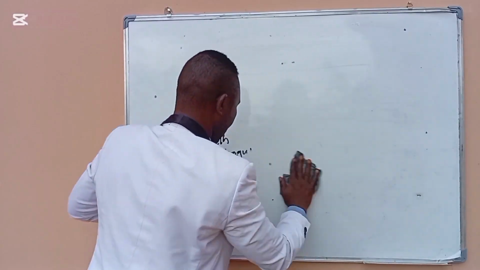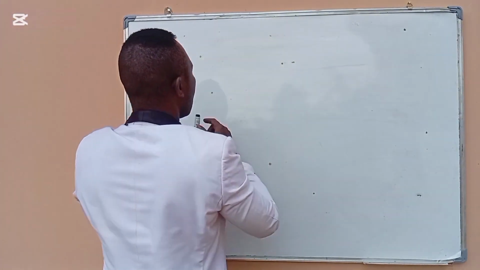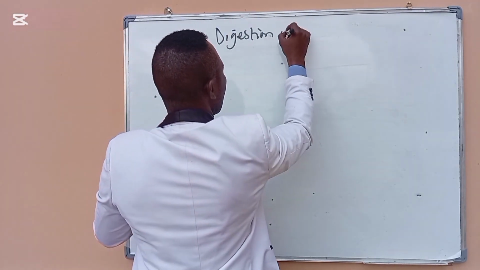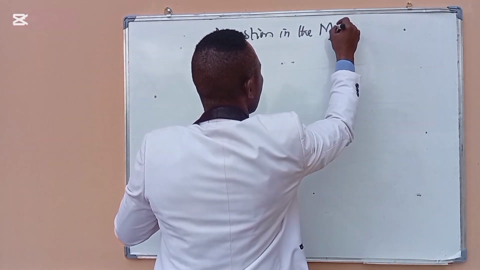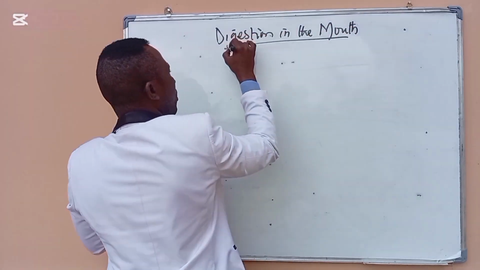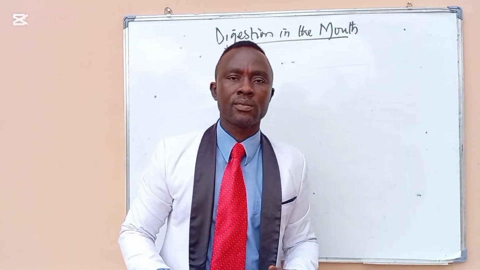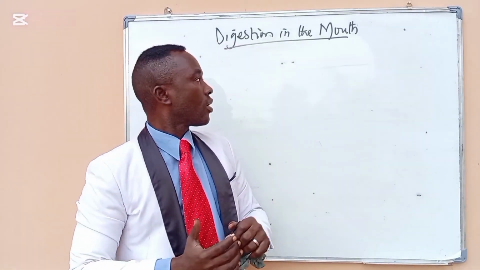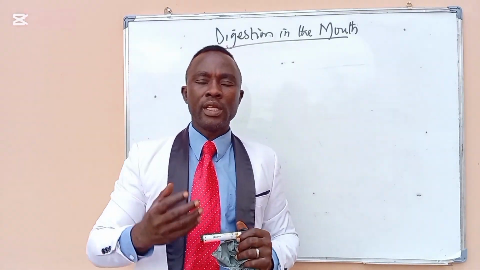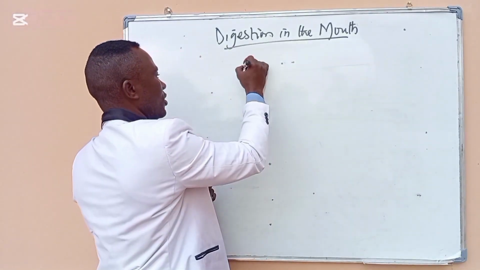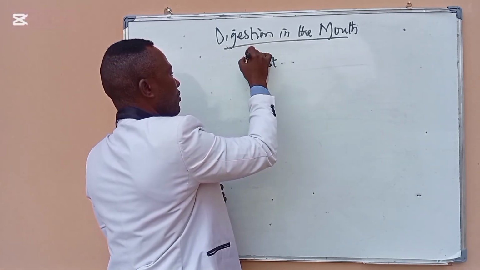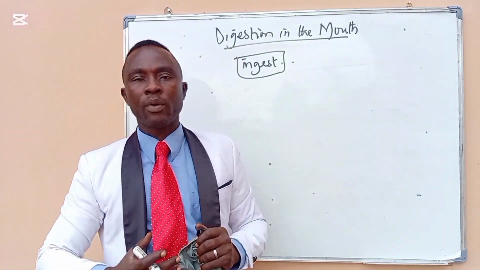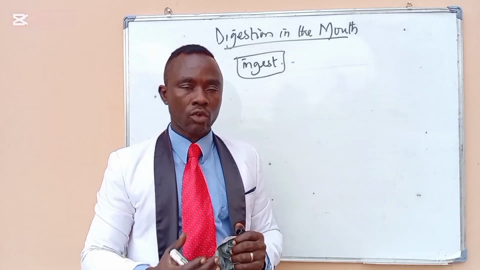We go to digestion in the mouth. Our mouth contains lips, teeth, and tongue. Before digestion starts in the mouth, the food has to be ingested. You take the food into the mouth with the help of lips, teeth, and tongue.